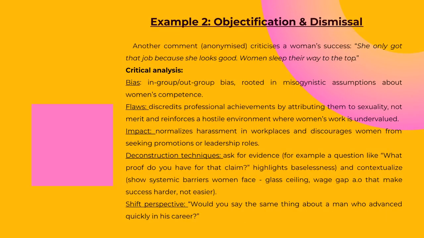The second example is about objectification and dismissal. It starts from an anonymized comment that criticizes a woman's success. "She only got that job because she looks good. Women sleep their way to the top." The critical analysis shows that we are discussing in-group, out-group bias, rooted in misogynistic assumptions about women's competence. Read the complete analysis and see how the post can be deconstructed.